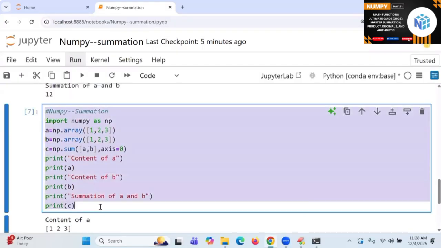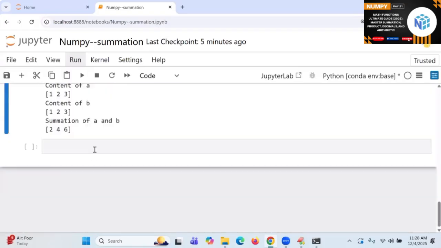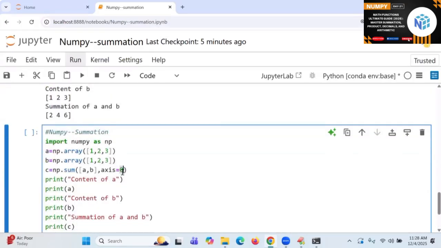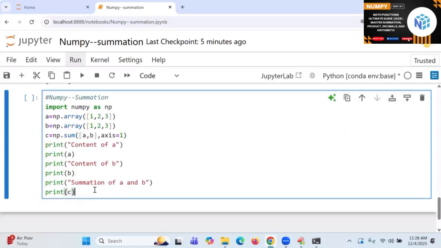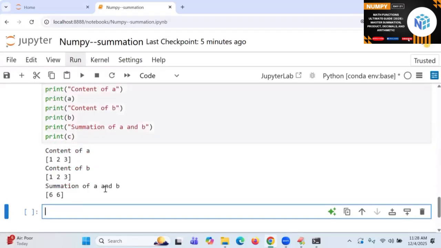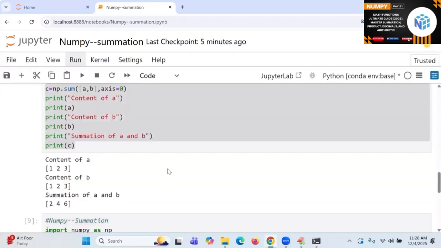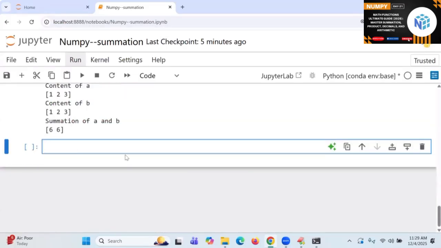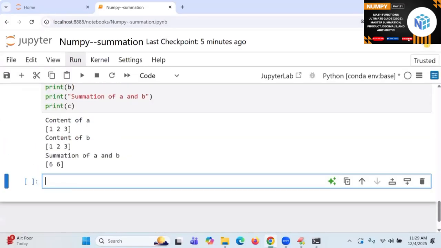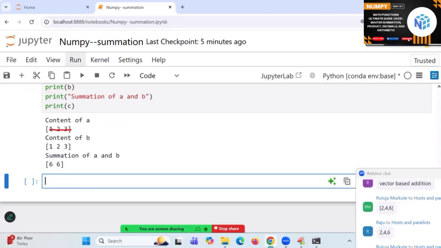And next, one more summation I will apply. Axis is equal to what? 1 I will write. So you'll get the previous answer. What was our previous answer? This one. I explained it. This will give you what? Row. It is called row. 1, 2, 3 is called what? 6. This row is called what? The values again here, 6.